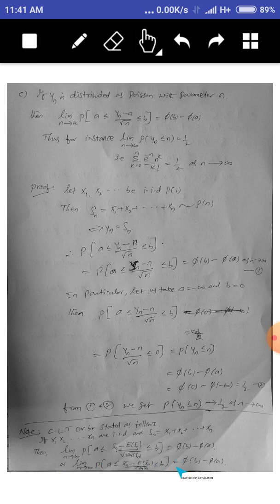Limit as n tends to infinity, probability a is less than or equal to (X̄n minus expectation of X̄n) divided by root of variance of X̄n is less than b, equals Φ(b) minus Φ(a). That means Sn in the standard normal variate may be a sum or it may be a mean. So the central limit theorem can be applied for the sum as well as the mean also. Understand? Okay. Thank you.